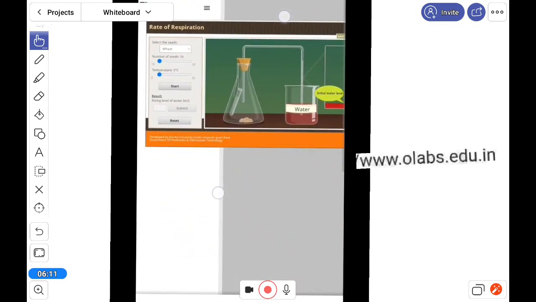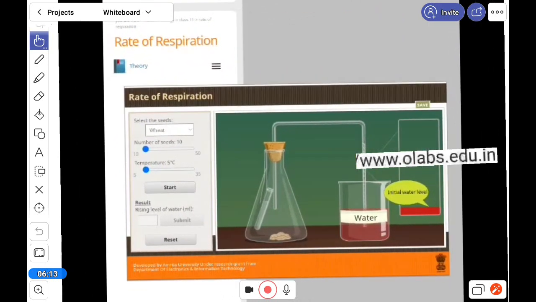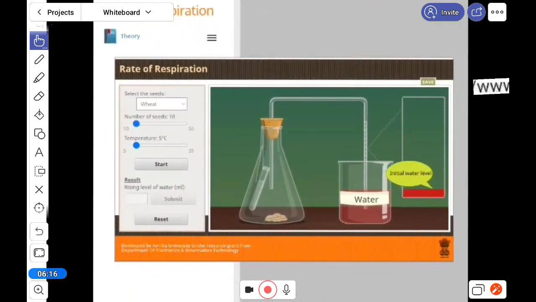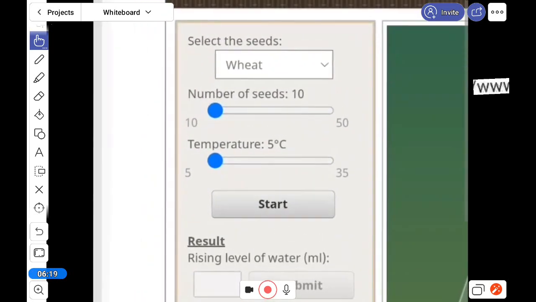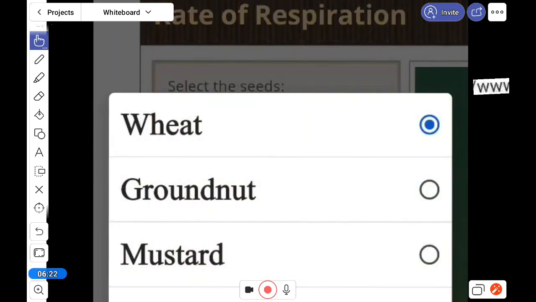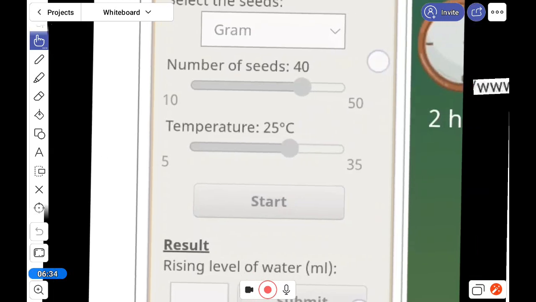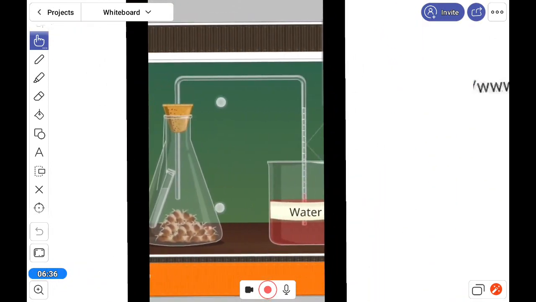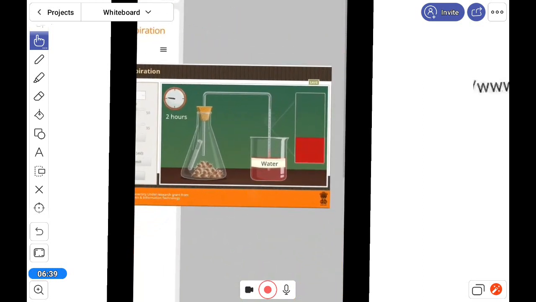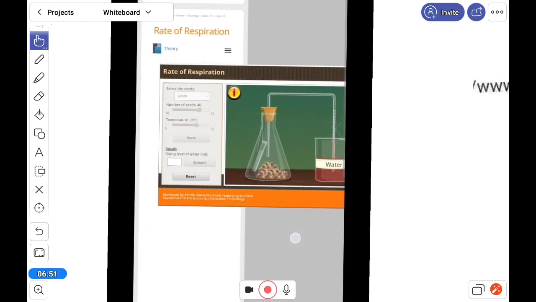Suppose here you will get this type of thing. Here you can see wheat is there. If you don't want wheat, you can select gram seed. So for gram seed, the number of seeds you can take is 40, and the temperature 25 as you wish. Then start the experiment, and in that experiment you will get a certain result. See the water rising, it is showing here. It means that here I am showing one certain practical. This is the function of the simulator.